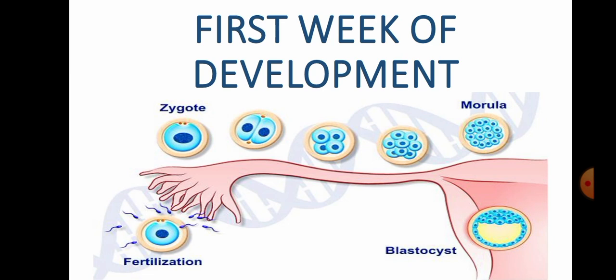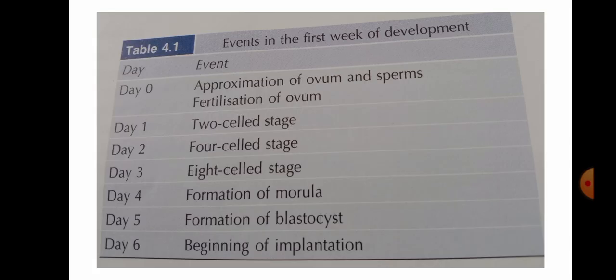Topic for today is the first week of development of the embryo. That is how the embryo grows in the first week of development. So first, let's learn in brief about the events that occur in the first week of development. Mainly, the fertilization of the ovum and sperm occurs. After the fertilization of the sperm and ovum, the zygote will form.